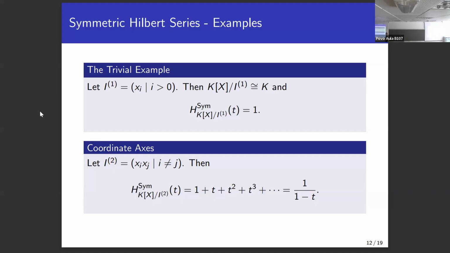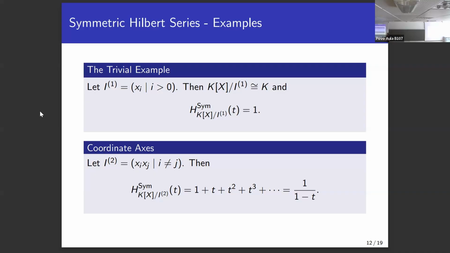And for a more interesting example, taking a look at the coordinate axis, we see that we have the constants, and then in each degree d we quotient out the mixed terms. So we only have pure powers x_i^d. Now, taking a look at invariants, we know that there's only one invariant up to multiplicity, namely the power sum x1^d + x2^d + ... + xn^d. So the vector space of invariant polynomials is always one-dimensional. We just get this very basic power sum, whose series is a rational function, 1 divided by 1 minus t.